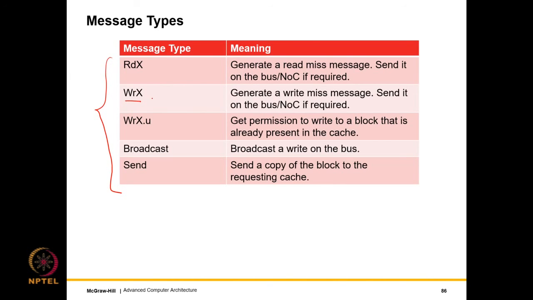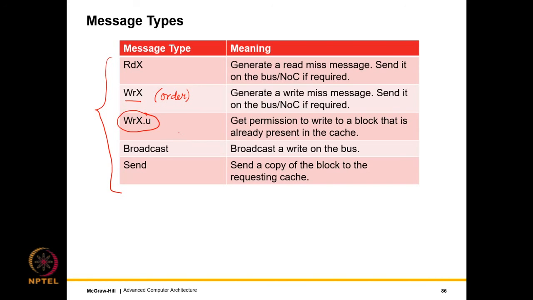Similarly, WRX is a write miss message. So recall from our discussion on caches that whenever there is a write miss, we need to get a copy of the block first, and then we need to write to whichever subset we intended to write. All right, but getting the copy of the block is important. So this we have already discussed in chapter 7. So now the question is, why do we have separate messages, a read miss and a write miss? Well, we will see. Because reads and writes we treat somewhat differently, and for writes, the order to the same location does matter, so they have to be separate messages.